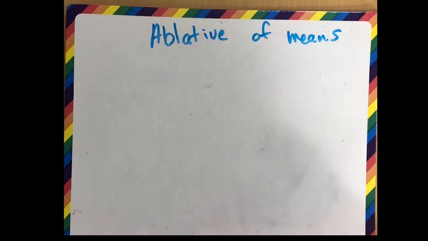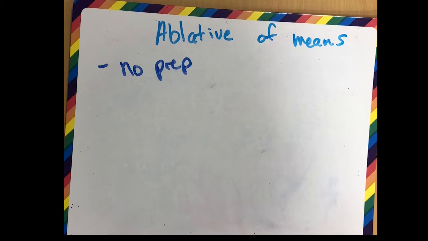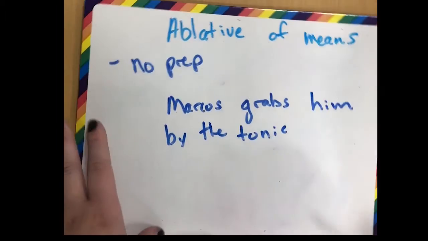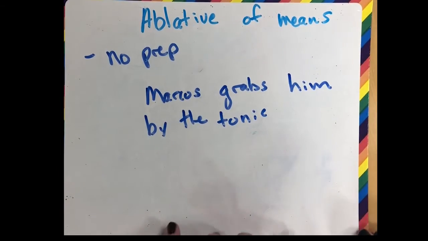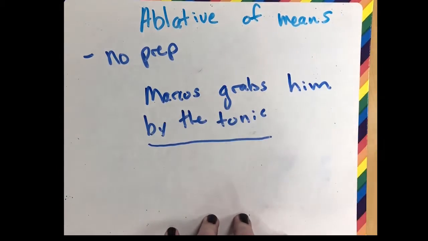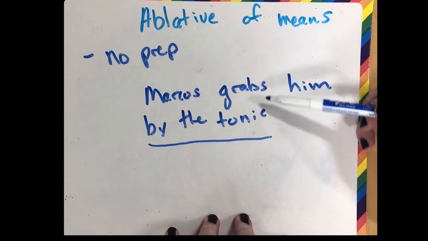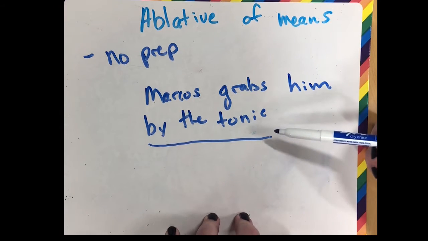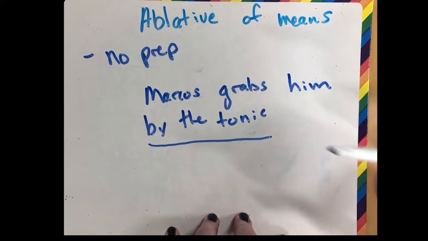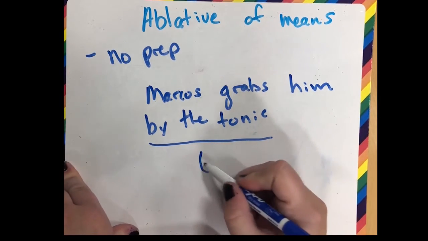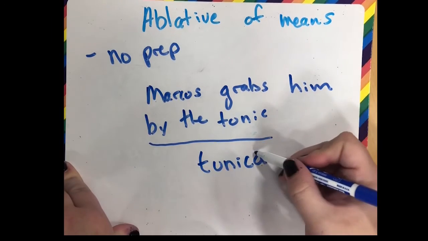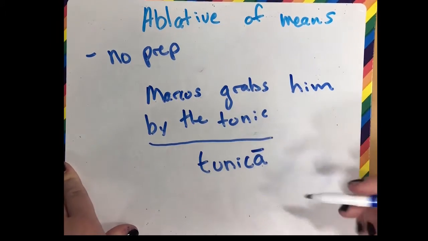The next one we're going to talk about is ablative of means. So this one does not have a preposition. And what it does is it tells us the means by which an action is carried out by a person or thing. An example sentence could be, Marcus grabs him by the tunic. By the tunic is our ablative of means. How does Marcus grab him? By means of the tunic. So we wouldn't have a preposition with this. All we would do is take the word tunic and put it in the ablative case. So in this case, we just need a long mark. So this would be our ablative of means.